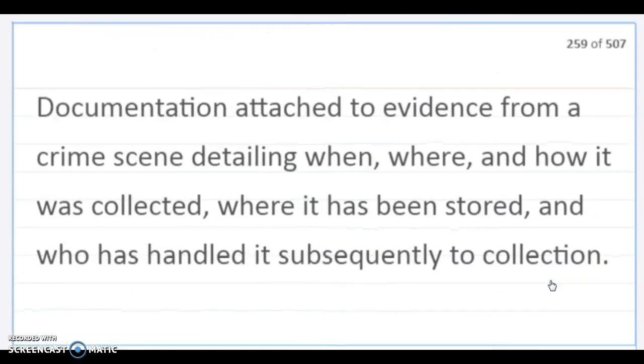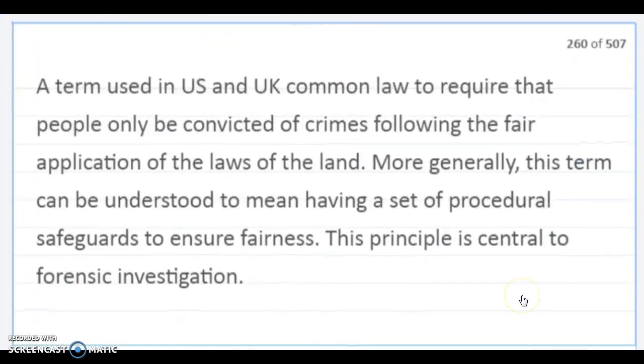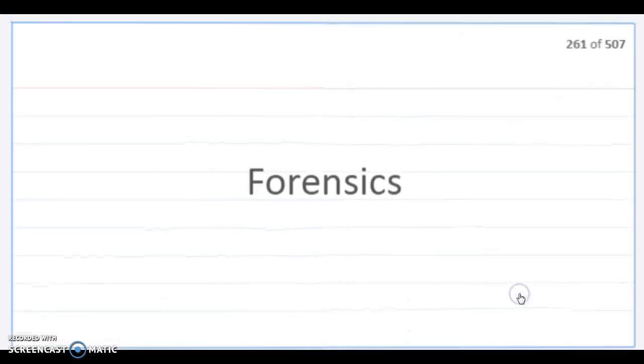Chain of custody. Documentation attached to evidence from a crime scene detailing when, where, and how it was collected, where it has been stored, and who has handled it sequentially to collection. Due process. A term used in U.S. and UK common law to require that people only be convicted of crimes following the fair application of the laws of the land. More generally, this term can be understood as having a set of procedural safeguards to ensure fairness. This principle is central to forensic investigation.